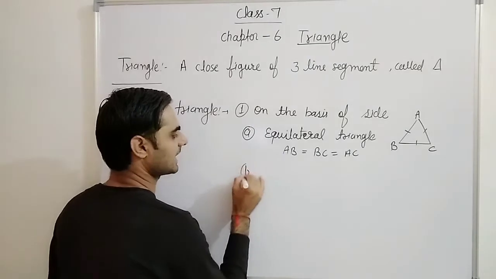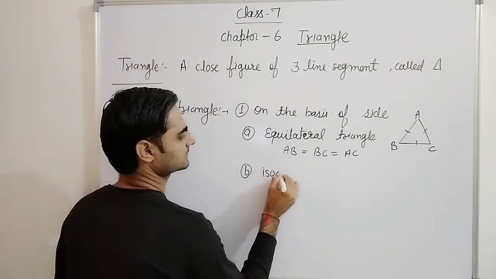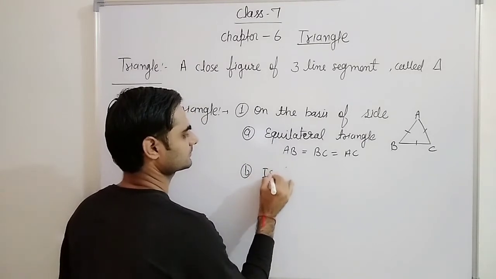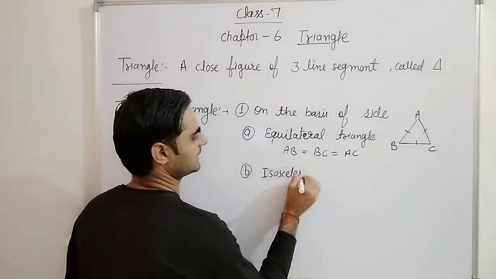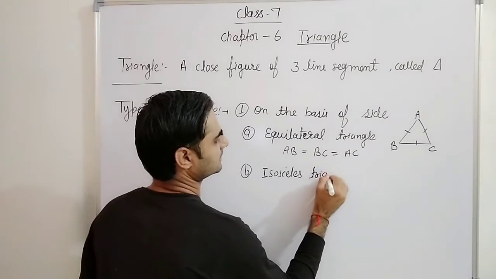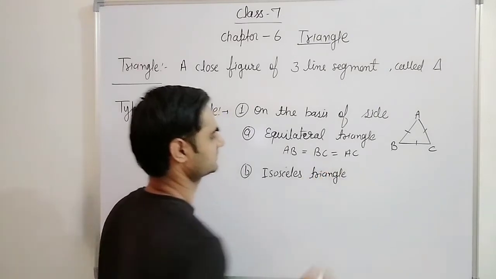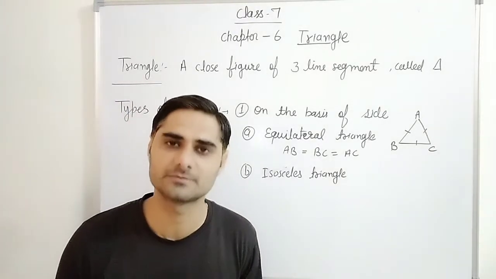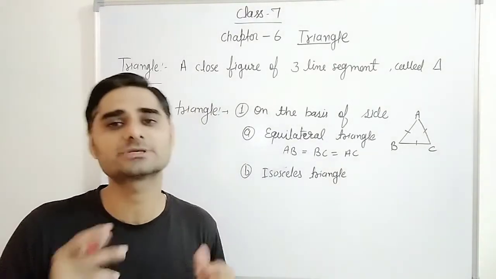Second one is isosceles triangle. What is isosceles triangle? Isosceles triangle means a triangle whose 2 sides are equal.